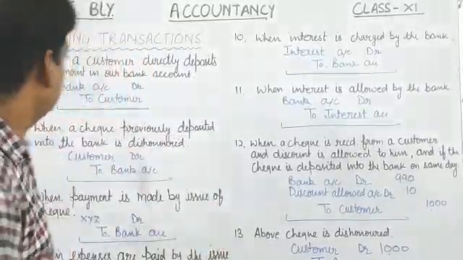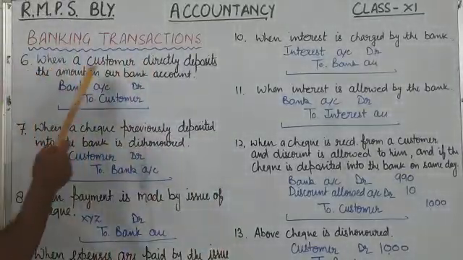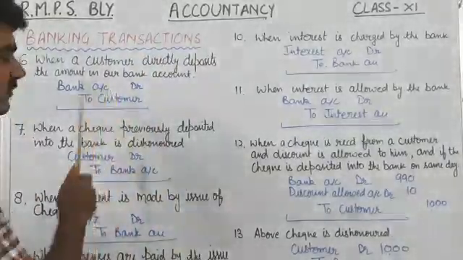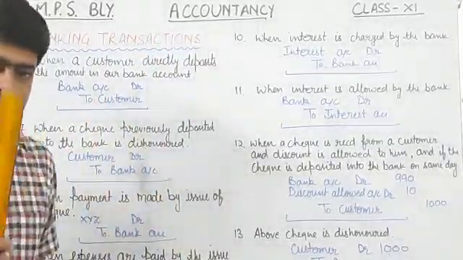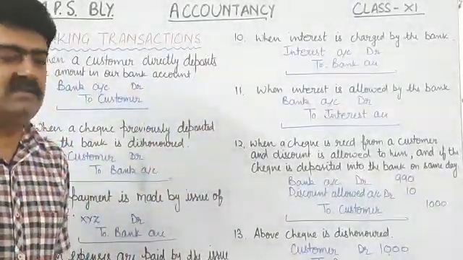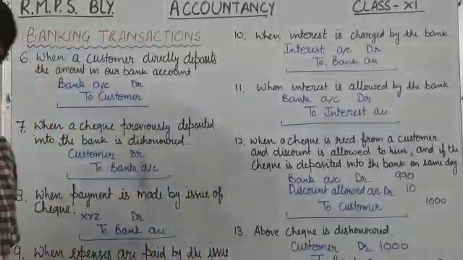So let's start with transaction number 6, that is when a customer directly deposits the amount in our bank account. In this you see receiver of the amount is bank, so bank account will be debited, and giver of that amount is customer, so customer's amount will be credited.